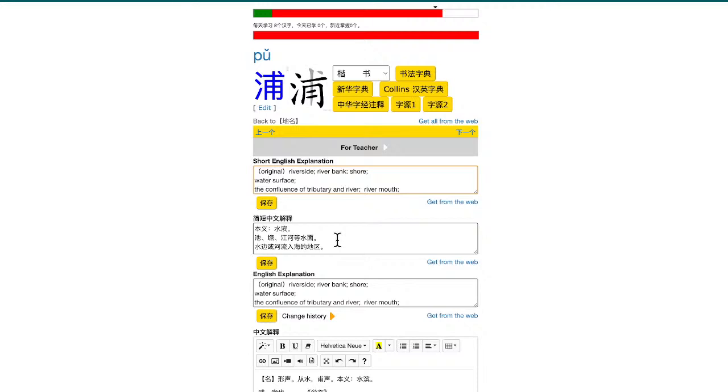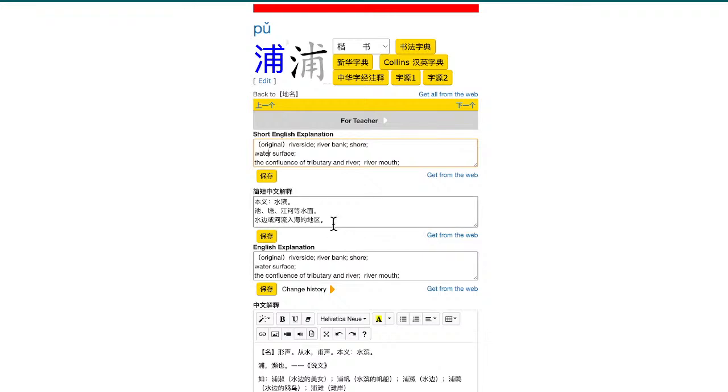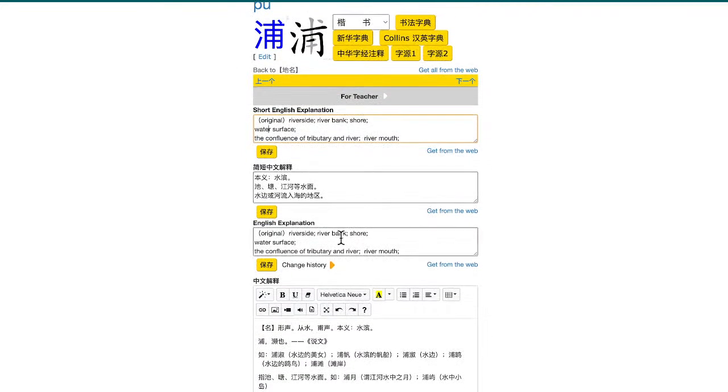That place they call 浦. It's often used for the name of a river mouth that goes into the sea.